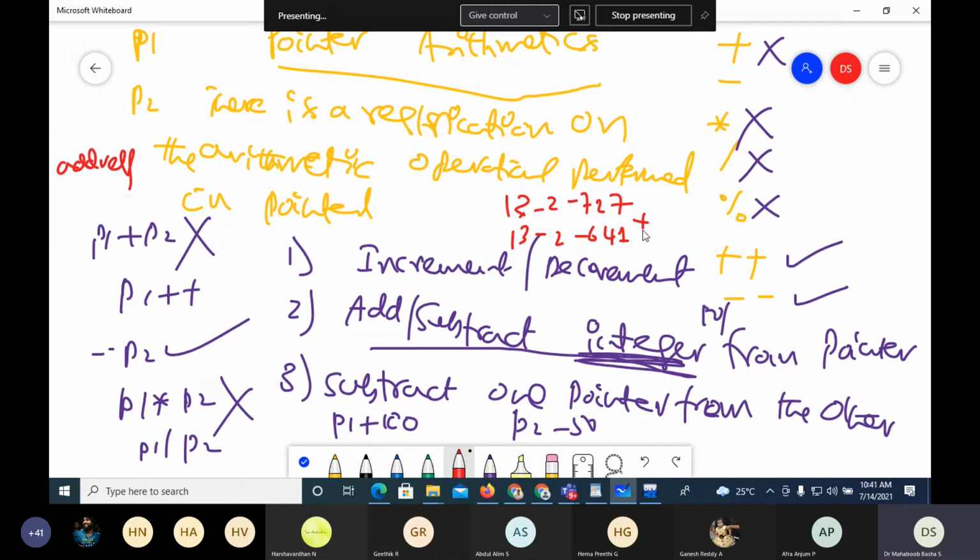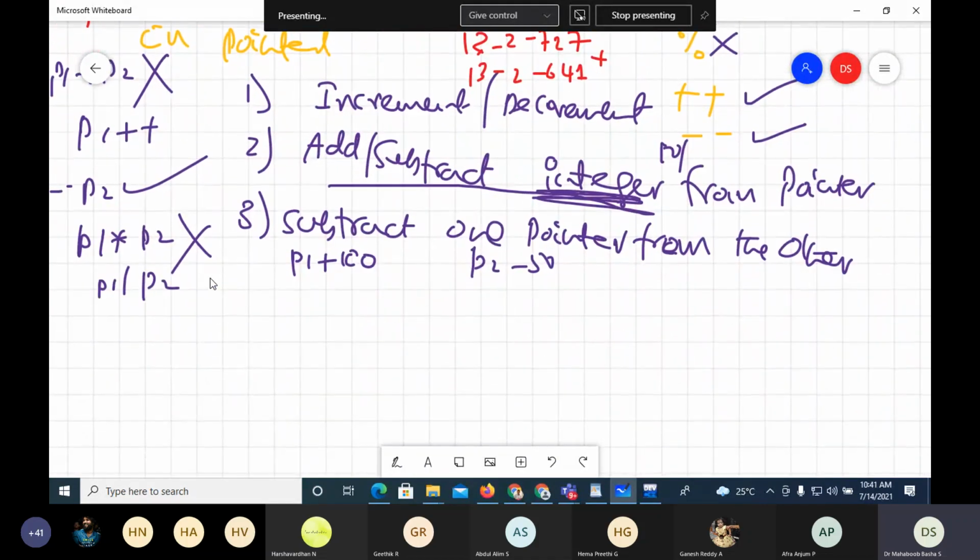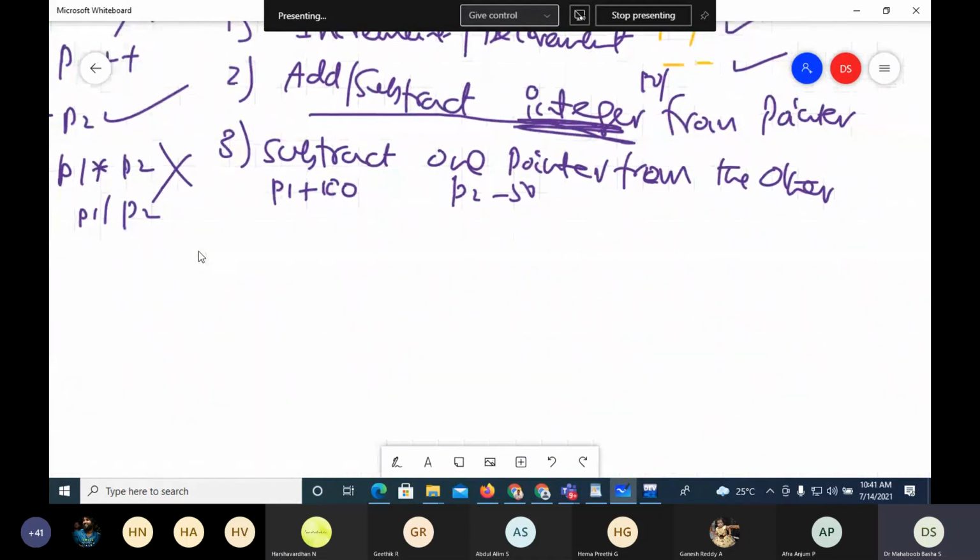So incrementing a pointer is very much logical. Decrementing is very much logical. Adding and subtracting an integer is very much logical. Subtracting one pointer from the other is very much logical. That is the reason why only those operations are allowed, because a pointer holds addresses. All the remaining meaningless operations, like adding two addresses, are not allowed. So that is the next thing. We'll see what happens when you perform these arithmetic operations.